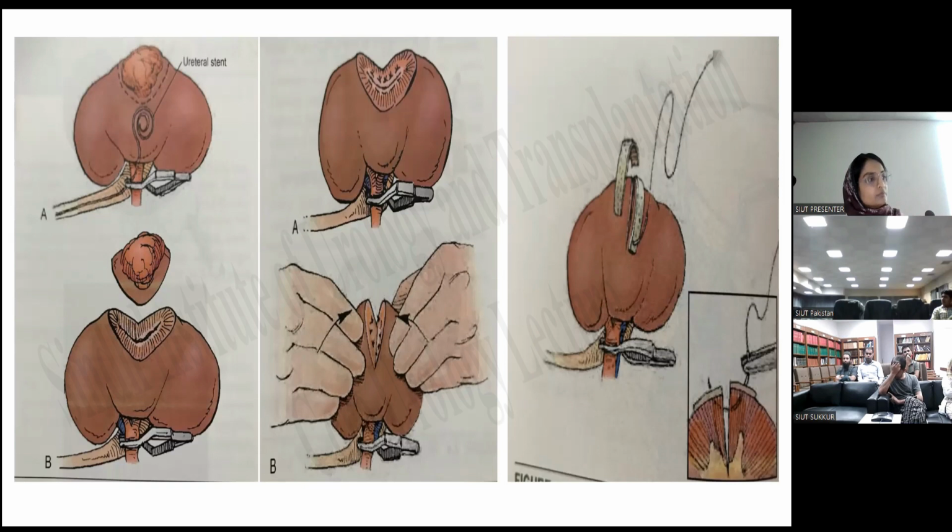And both have their merits and demerits, or benefits or hazards. The benefit of this thing is that there is less chance of bleeding, so there is less chance of transfusion, and there are a lot of hazards of blood transfusion. The good thing with the avascular plane is that you are able to see your planes very nicely. You have good time to resect all that. In case of any visible artery, you may repair that at the same time.